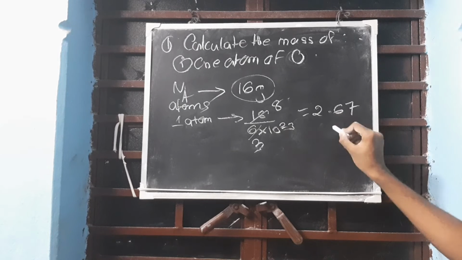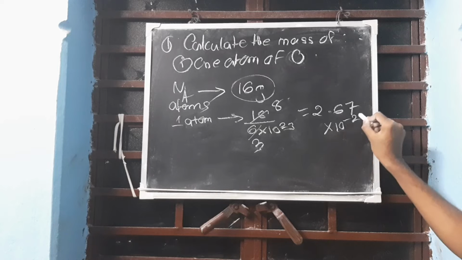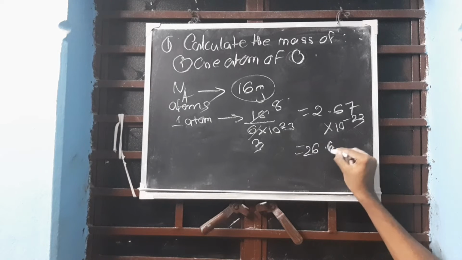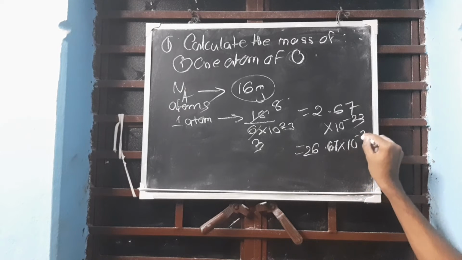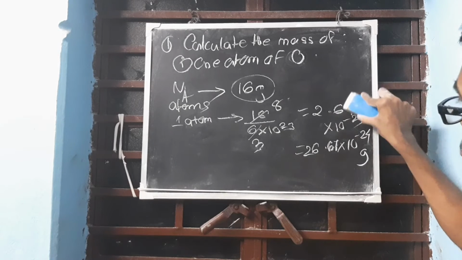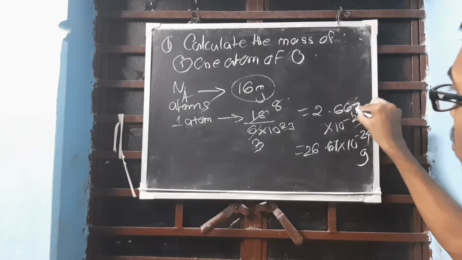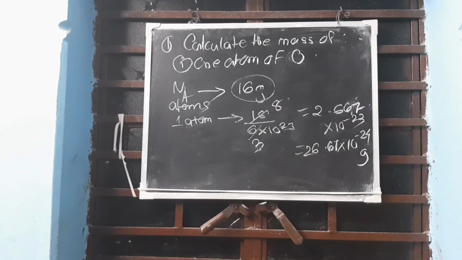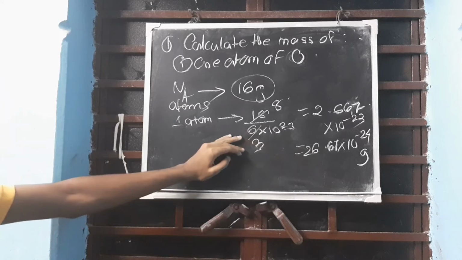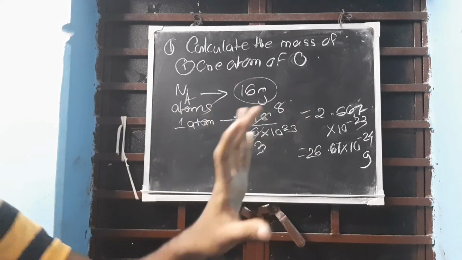So 6.666 will go, so I am taking 2.67 into 10 to the power minus 23, that I can write as 26.67 into 10 to the power minus 24 gram. Clear? Understood? How did you get the answer? You got the answer by taking this as a value of 6. Okay, taking the value of this as 6.